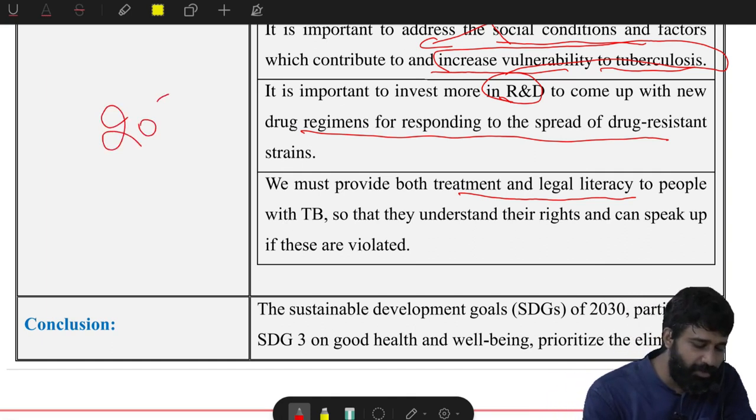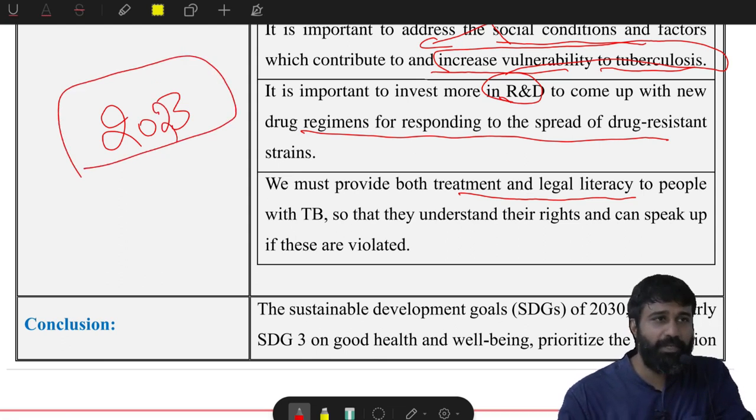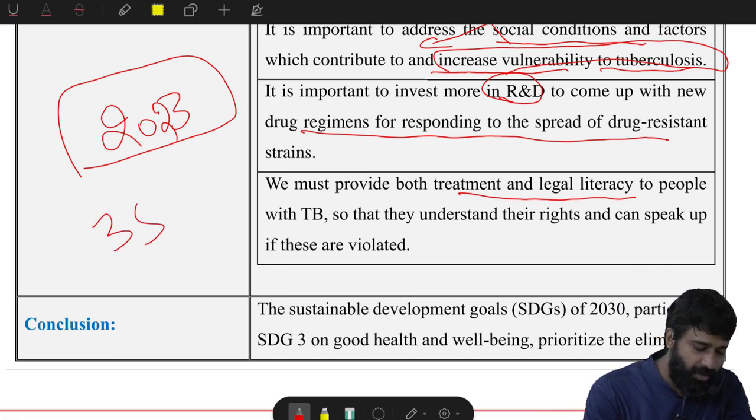Have you seen, how many of you saw the 2023 Prelims paper? Please go through that paper. Very good, Saiteja.